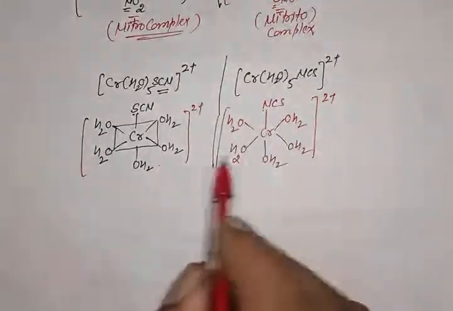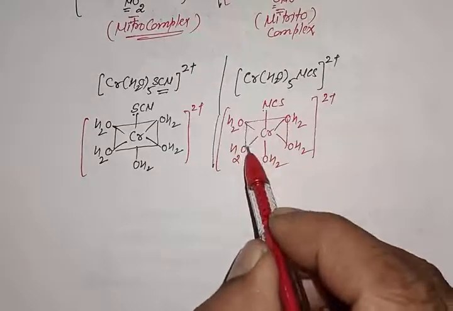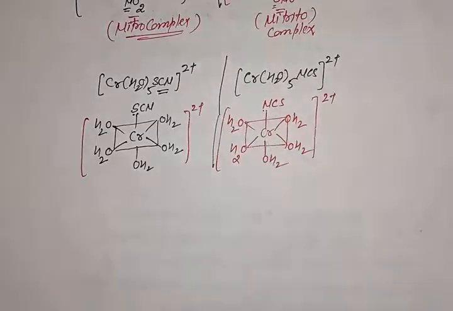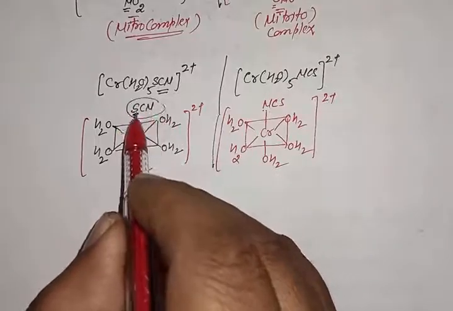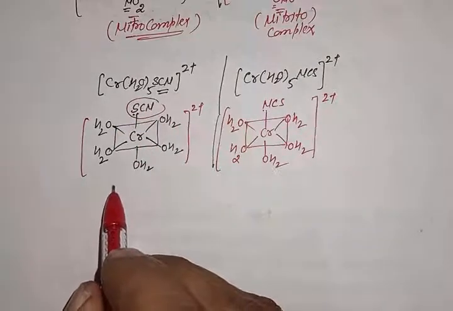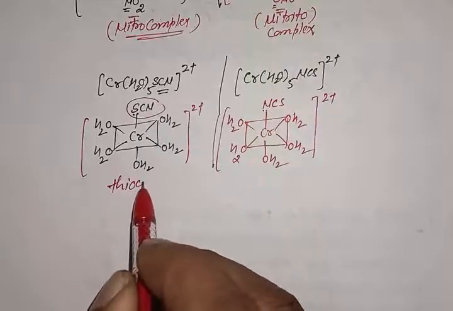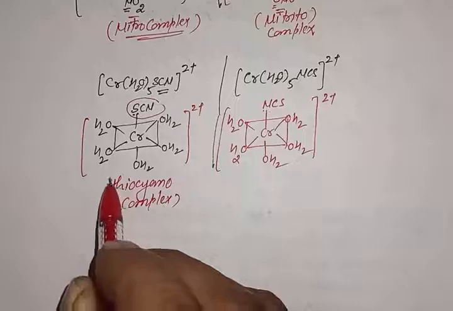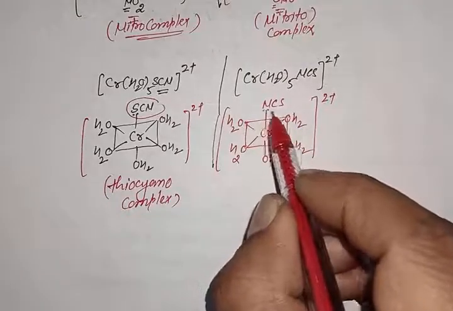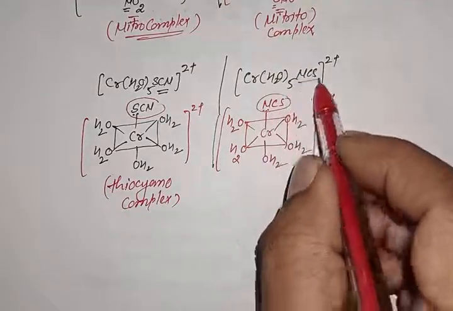So both these complexes have same chemical formula, same geometry, same coordination number of the metals, but the donor site of the ligand is different. In this case the donor site is sulfur, that's why this complex is also called thiocyanato complex. In the second case the donor site is nitrogen of this SCN ligand.